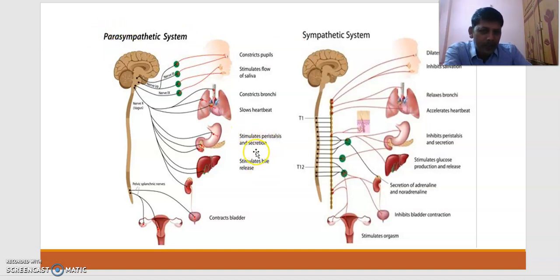What is the parasympathetic nervous system doing here? This is the gut. It stimulates peristalsis and secretion of various juices, whereas the sympathetic nervous system inhibits peristalsis and secretion of various digestive juices. The parasympathetic nervous system stimulates peristalsis, whereas the sympathetic nervous system inhibits peristalsis and secretion of enzymes.